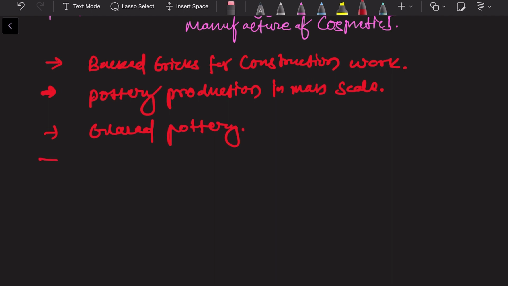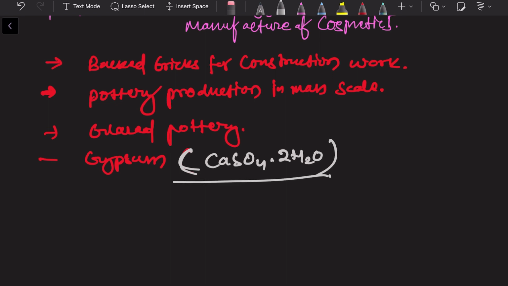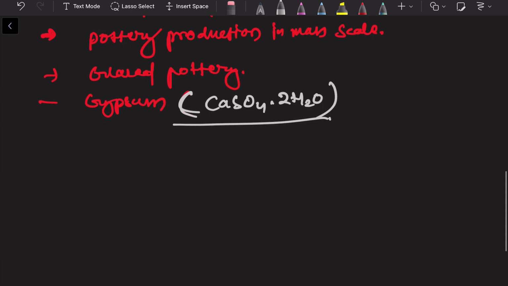Gypsum. As we know, gypsum was used as a cement for the construction work. The formula of gypsum is calcium sulfate with 2 molecules of water. This is also known as gypsum salt. So these are some of the examples which show that our ancient India was modern at that time.